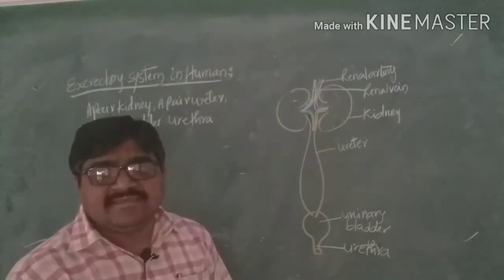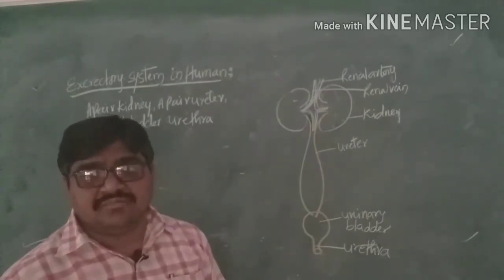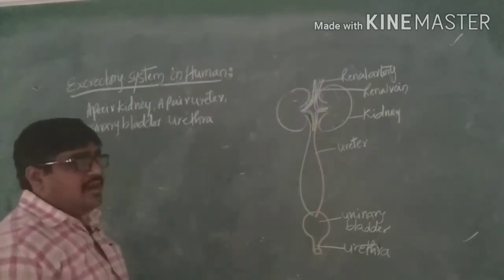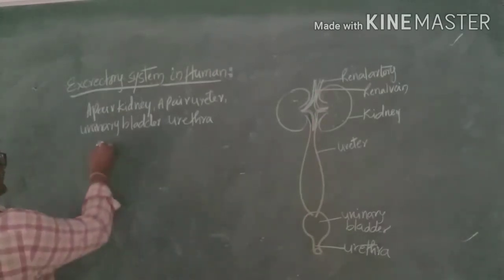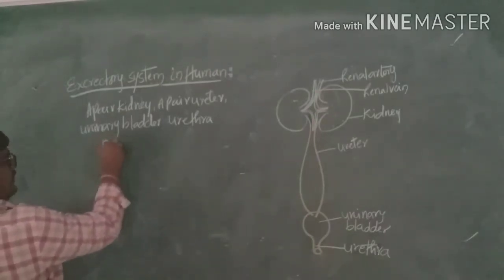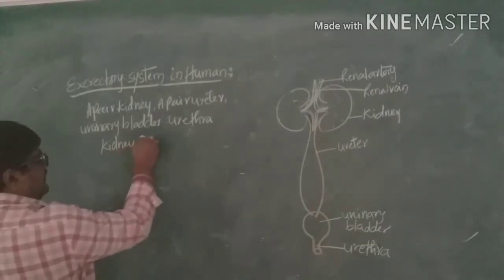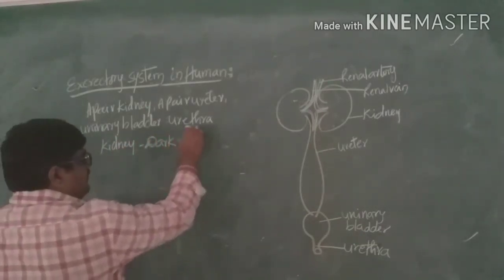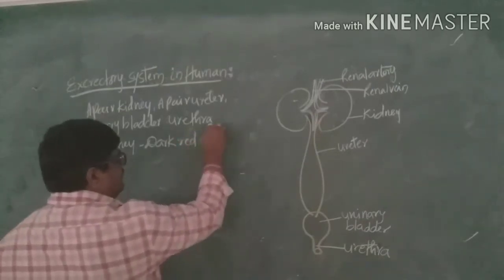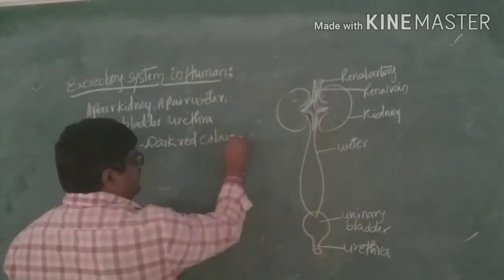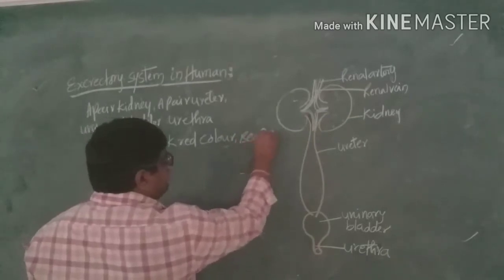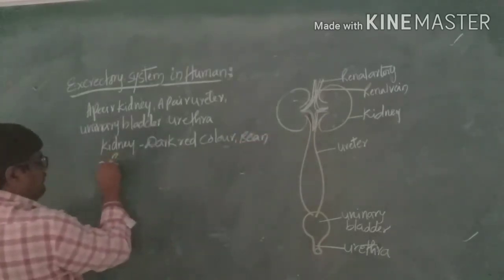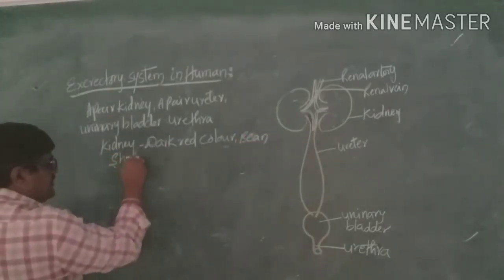Each kidney of the pair is dark red in color and is a bean shaped structure.